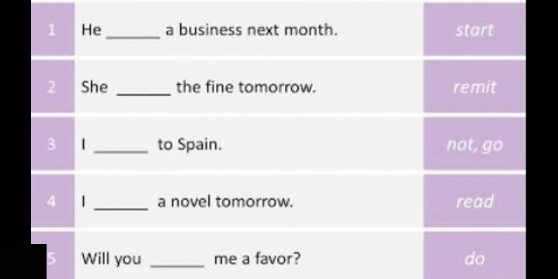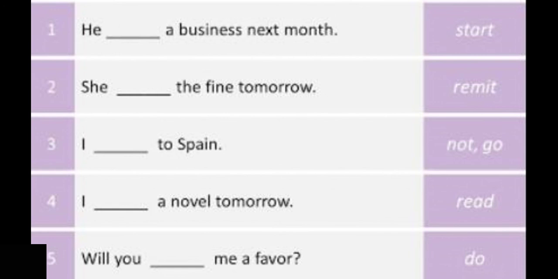Complete these sentences by using the auxiliary verb and the main verb which is given next to that sentence. He dash a business next month. The verb is start that you have to use. Second one, she dash the fine tomorrow. Right?